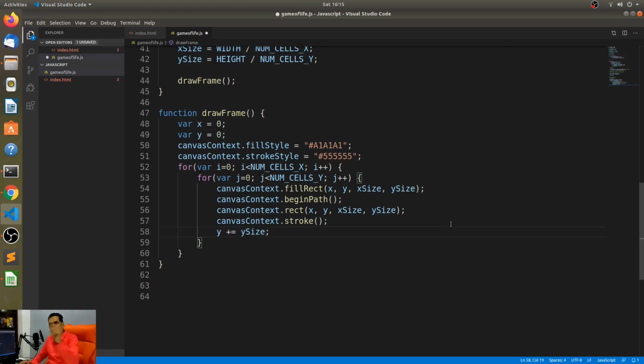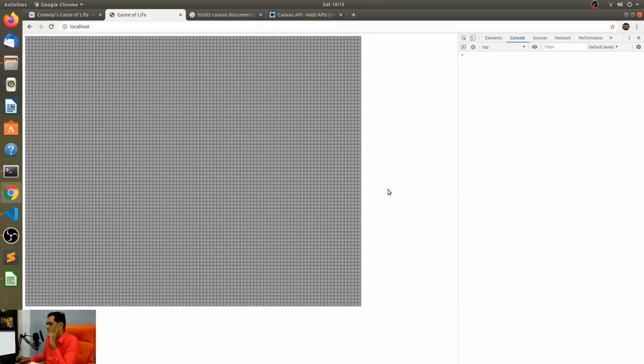So you'll have to keep incrementing the y. At the end of this one, you'll have to say x plus is equal to x size and initialize y back to 0. I think that's how. Yeah. So there you go. So that's basically your game of life. That's the two-dimensional grid that I was talking about.